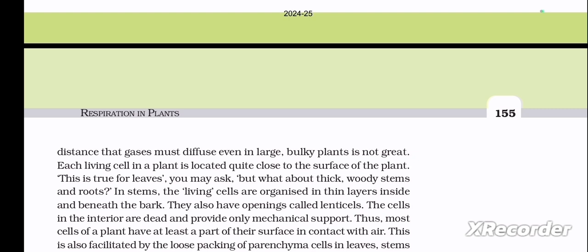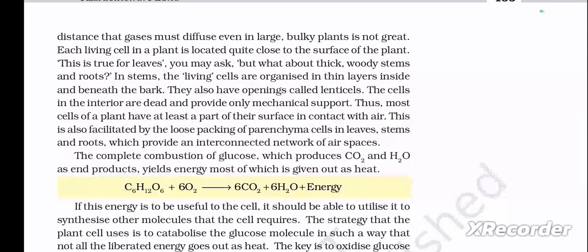In stems, the living cells are organized in thin layers inside and beneath the bark. They also have openings called lenticels. The cells in the interior are dead and provide only mechanical support. Thus, most cells of the plant have at least a part of their surface in contact with air. This is also facilitated by the loose packing of parenchyma cells in the leaves, stems and roots, which provide an interconnected network of air spaces.